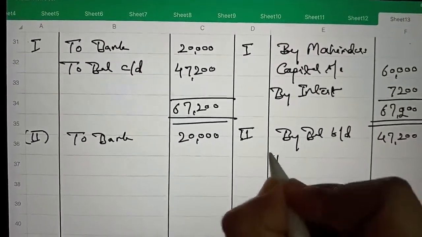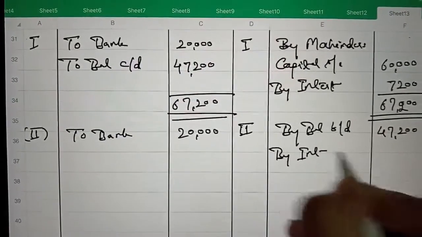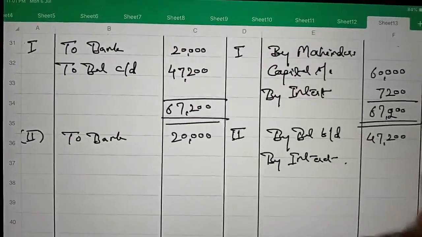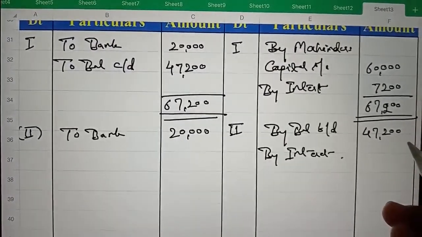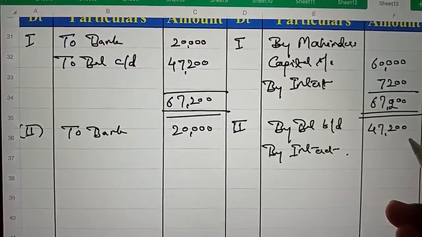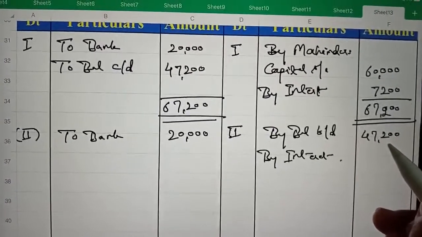And now we have to calculate the interest on the outstanding amount in the second year. And in the second year, the amount outstanding, means due but not paid, is 47,200.